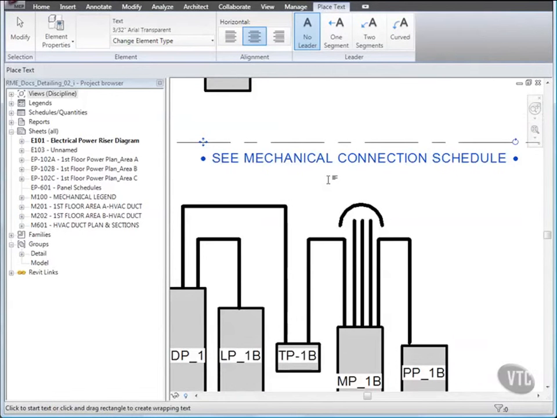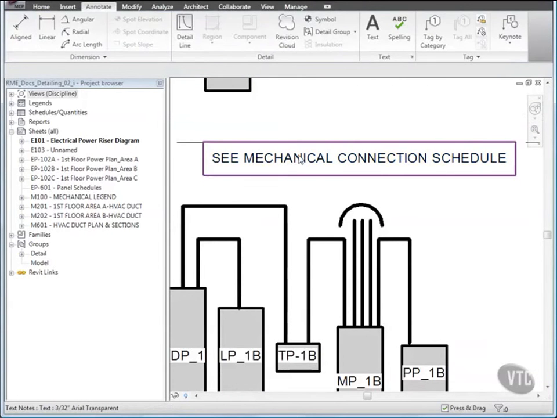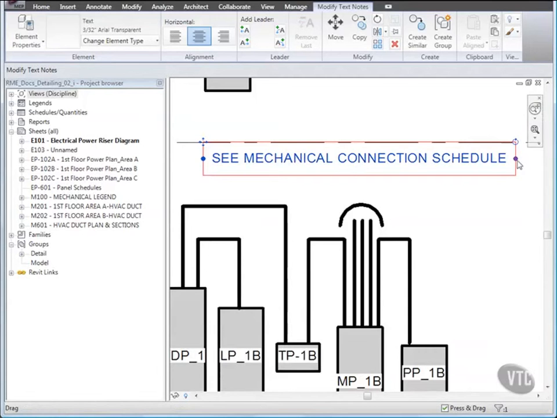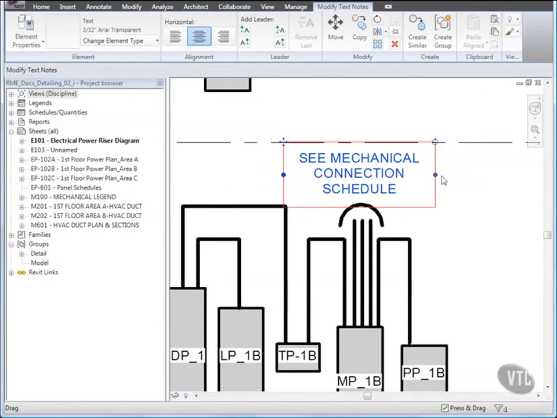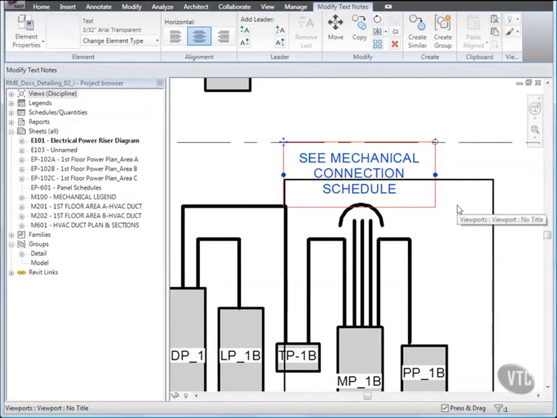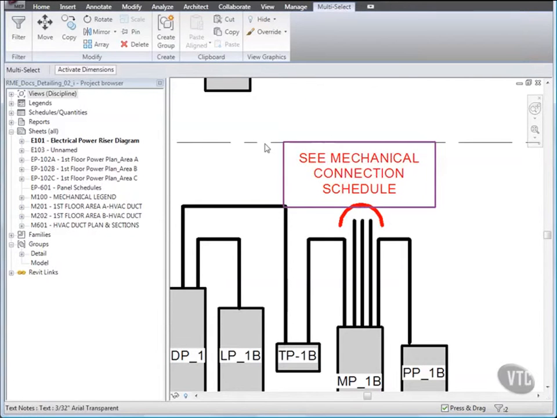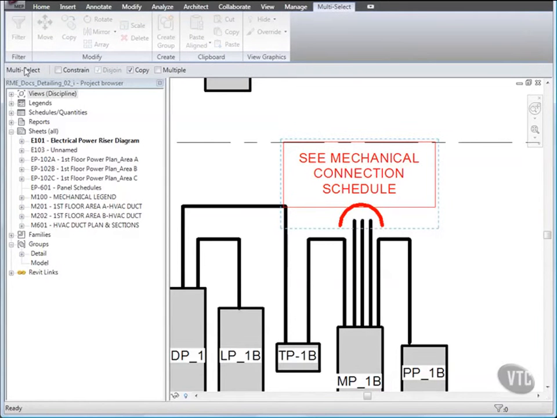Then select the text and use the drag controls to resize the text and position it as shown. With the text selected, hold the Control key and select the detail arc, and from the Modify panel, click Copy, and on the Options bar, click Multiple, and click the endpoint of the left vertical line under the break symbol as the copy start point.